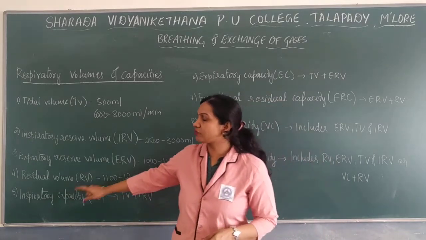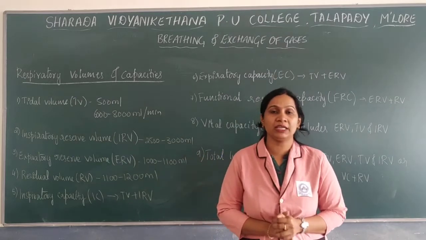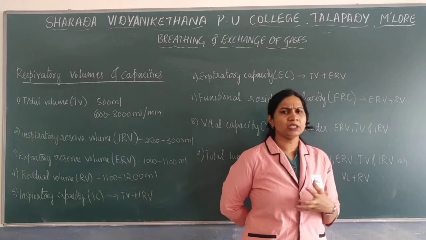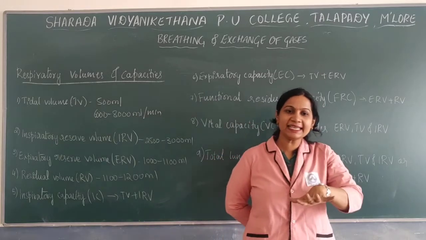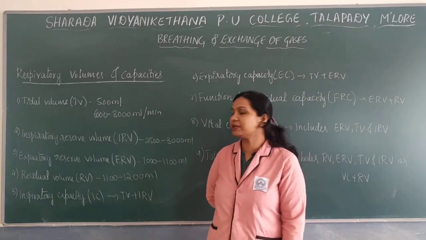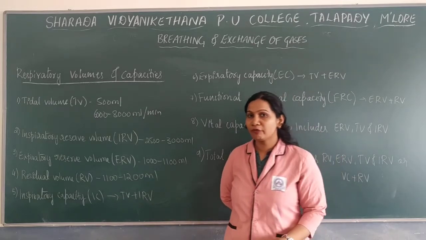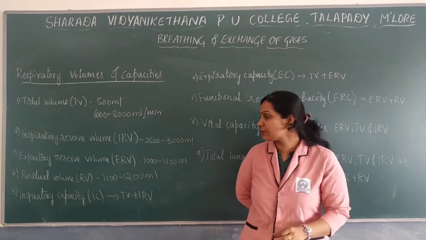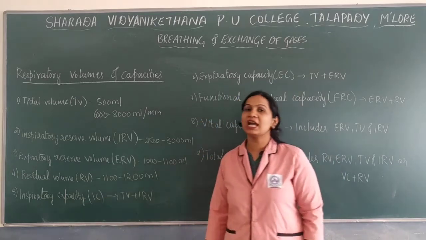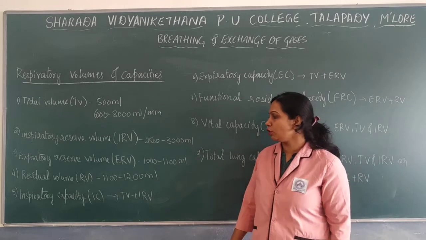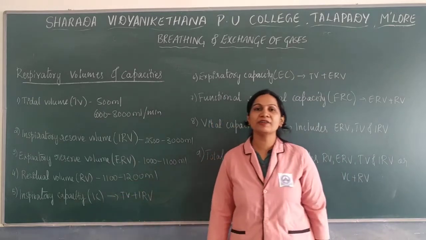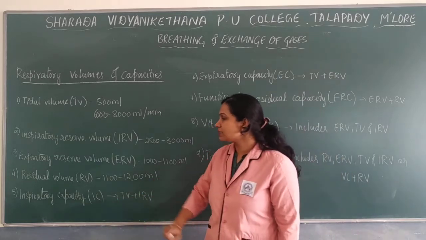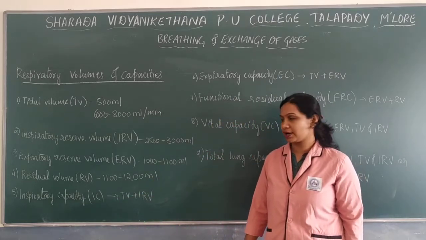Next is the residual volume, RV, which is the volume of air remaining in the lungs after forcible expiration. It is around 1100 to 1200 ml.